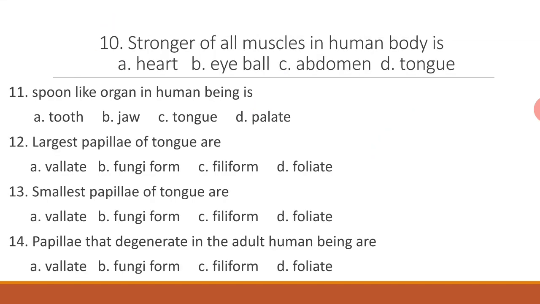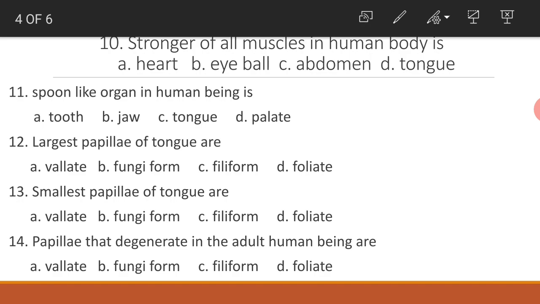Stronger of all muscles in human body is tongue. Spoon-like organ in human being is again tongue. Largest papillae of tongue are vallate papillae. Smallest papillae of tongue are filiform papillae. Papillae that degenerate in the adult human being are foliate papillae.